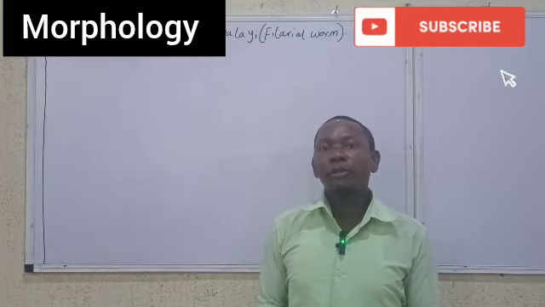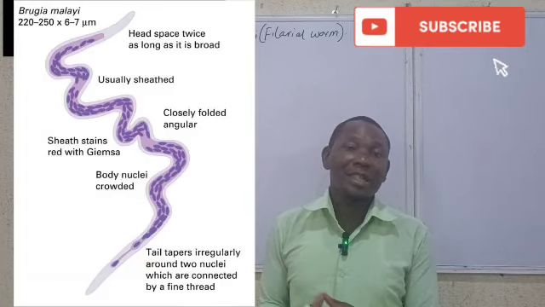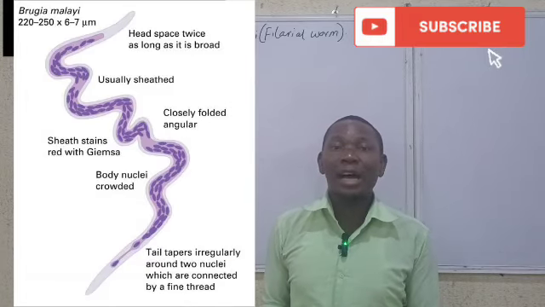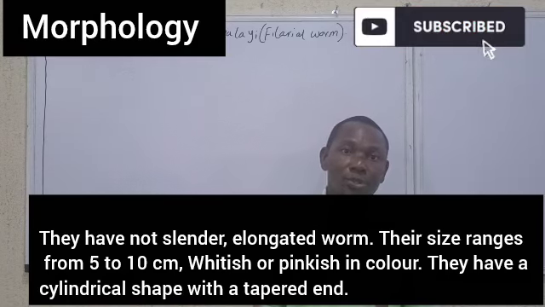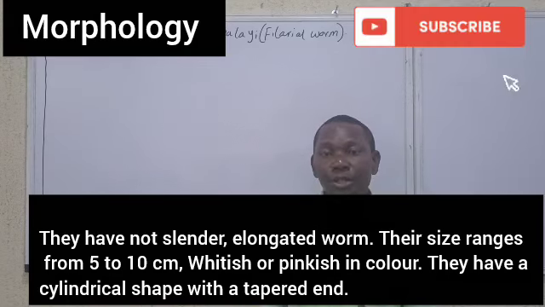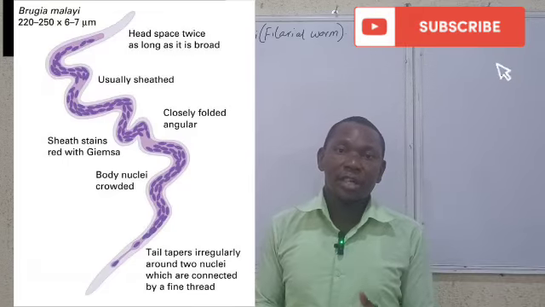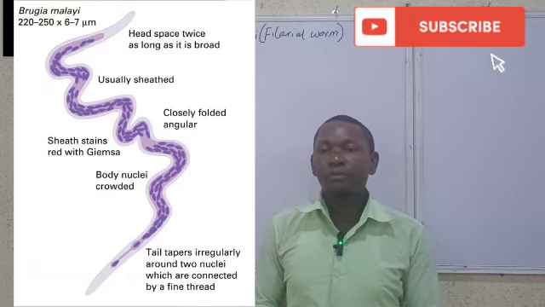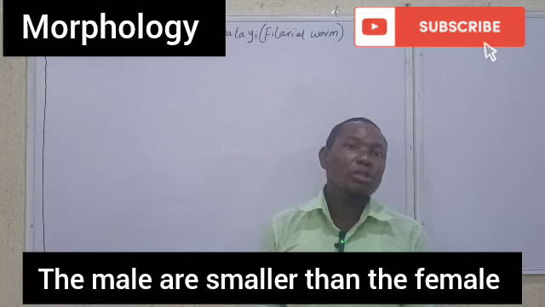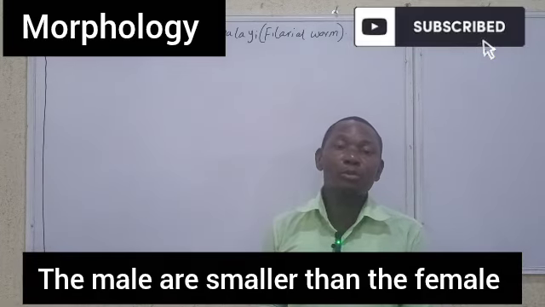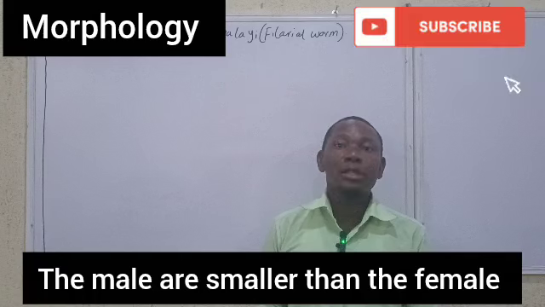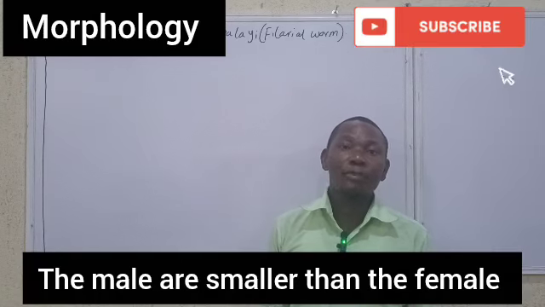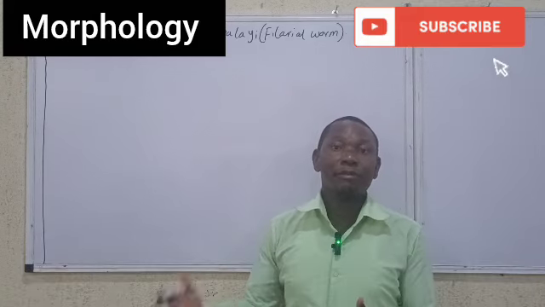All right. The morphology of this parasite is simple. As they are filarial worms, you know that they are slender, thread-like, as I usually say, and note the fact that they are usually whitish or translucent, as we may call it. Also note that the male is smaller than the female, as most filarial worms exhibit sexual dimorphism. That means the male is different from the female.